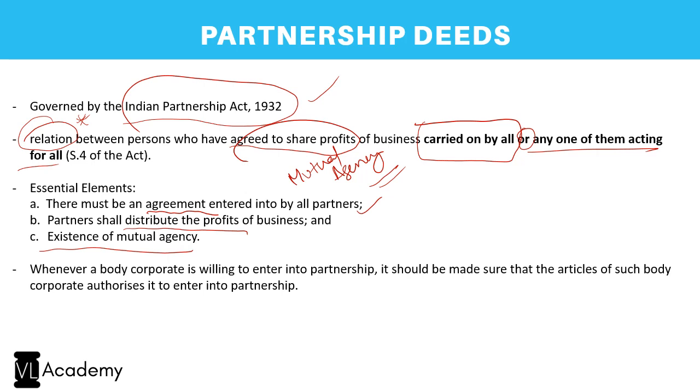So the deed should contain that all the three have wanted to enter into a business, and hence this agreement. And in the agreement, you have to cover the nature of the business, and what is the capital which the partners are contributing, what is the profit sharing ratio they want, how do they want to operate the bank accounts, how do they want to look into the accounting of their expenses, and who has got to decide where to invest the money.